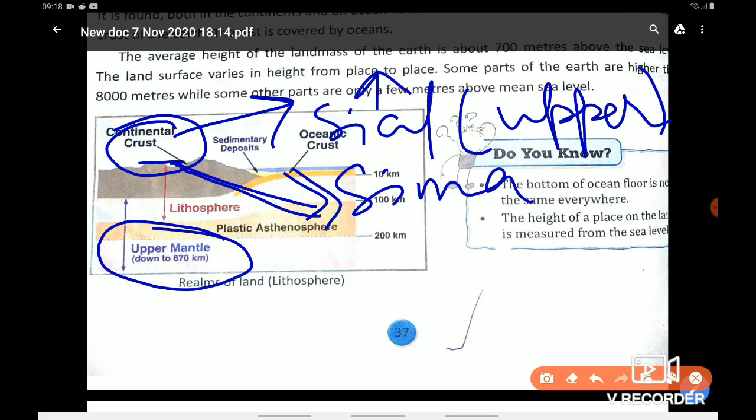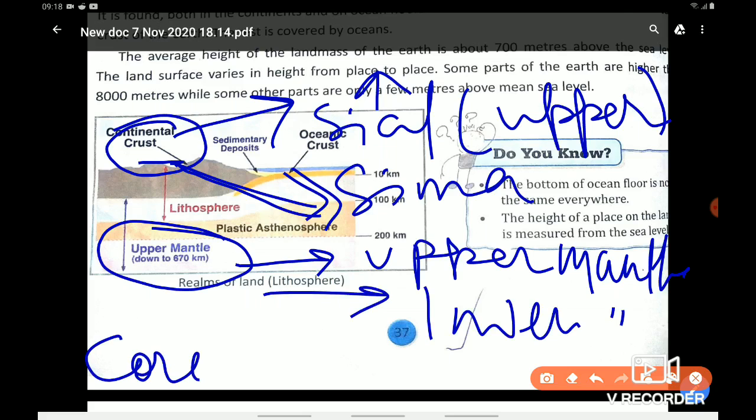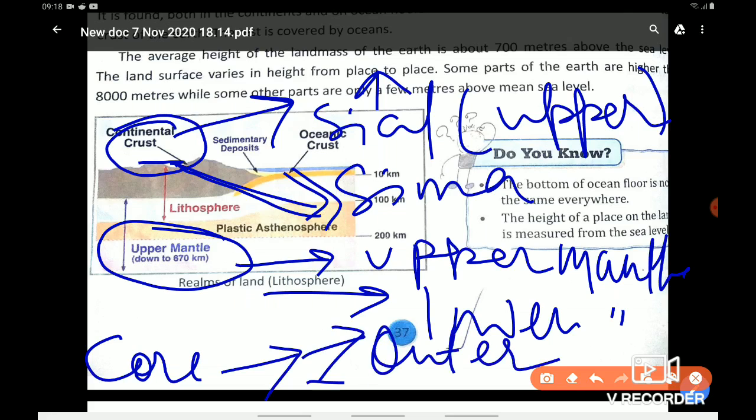Then comes mantle, which is the middle part of the earth. Again, it is divided into two parts, upper mantle and lower mantle. And then is your core, which is the innermost part of the earth. Again, it is divided into two parts, outer core and inner core. Okay. So mainly the lithosphere is divided into three parts: crust, mantle and core. Right?